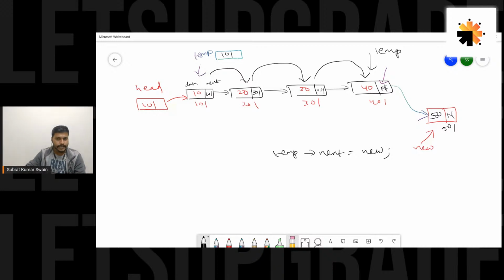It's pretty simple, guys. Let me erase this part and write the whole thing. Basically, this is the logic to bring temp to the last node.